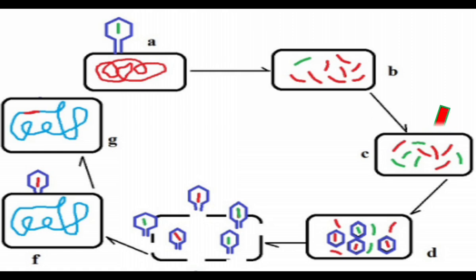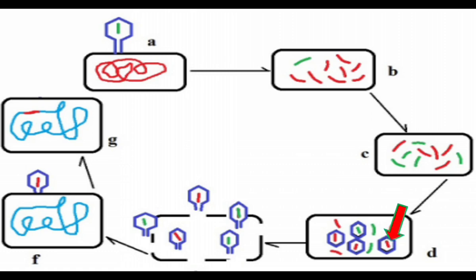In the next stage, the DNA pieces are packed inside the head of the phage. While packing, some of the phage heads are packed with bacterial DNA, which is red in color.